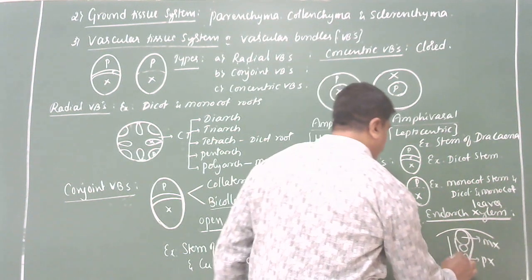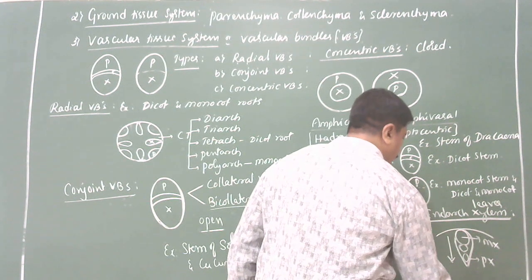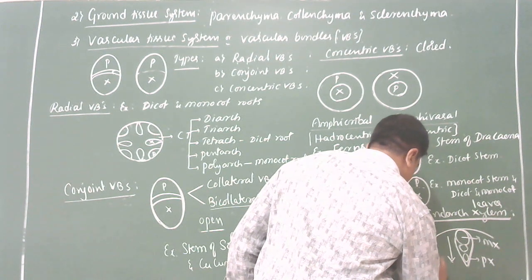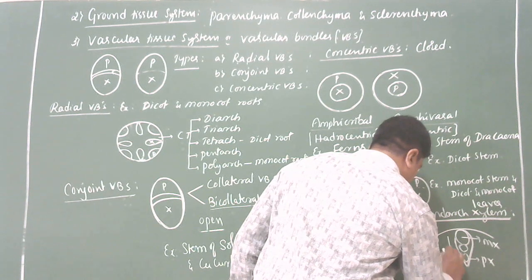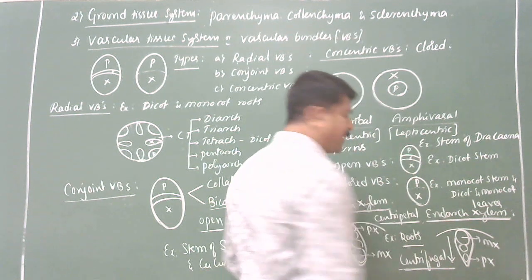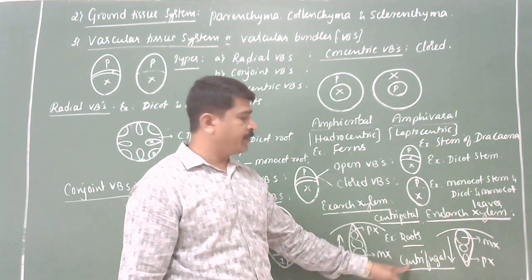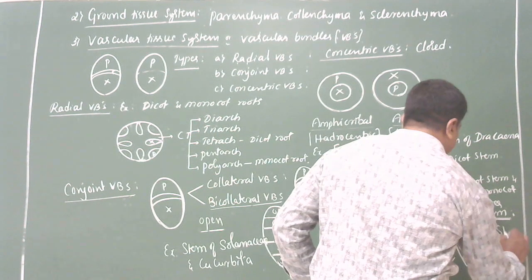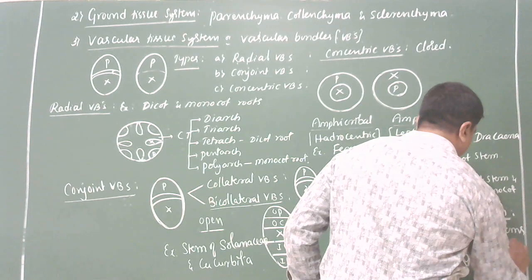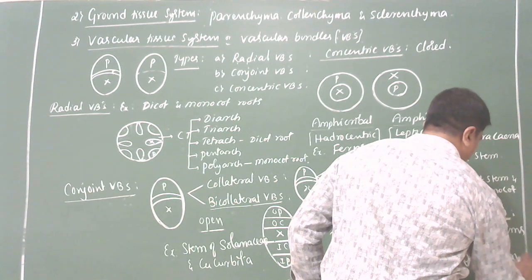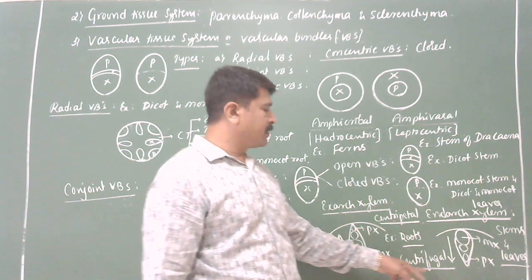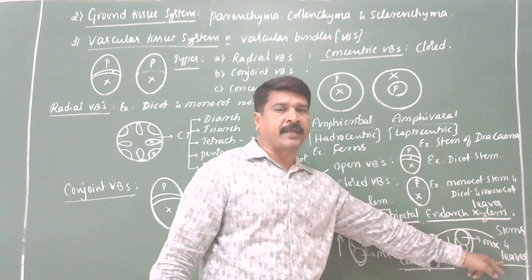This mode of development is called centrifugal. Endarch and centrifugal are commonly seen in stems and leaves. You remember this. Endarch and centrifugal conditions are seen in stems and leaves.